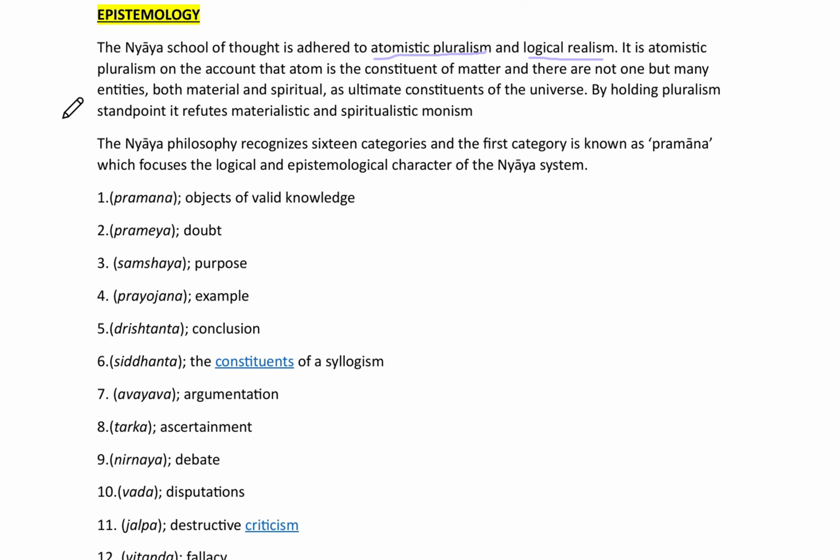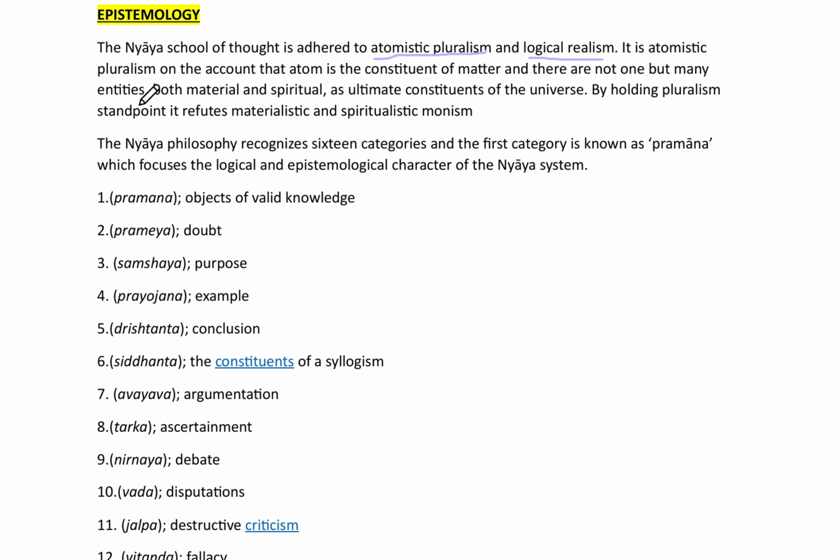By holding a pluralist standpoint, it refutes materialistic and spiritualistic monism. So here we can see that Nyaya philosophy rejects monism, whether materialistic or spiritualistic, while believing in pluralism. They also say that matter is constituted not of one thing but of many things, which we can call entities.